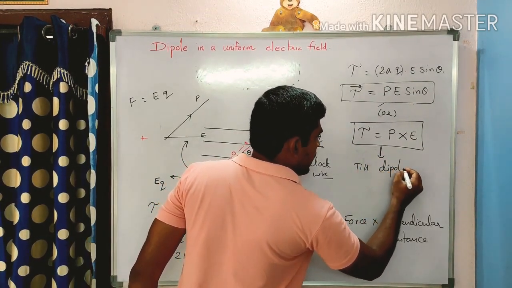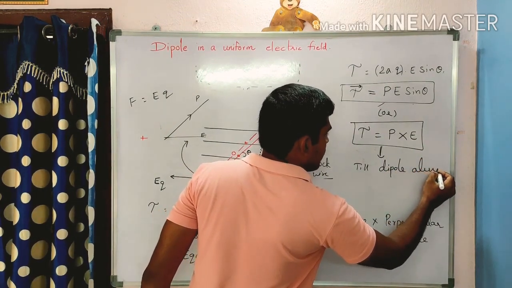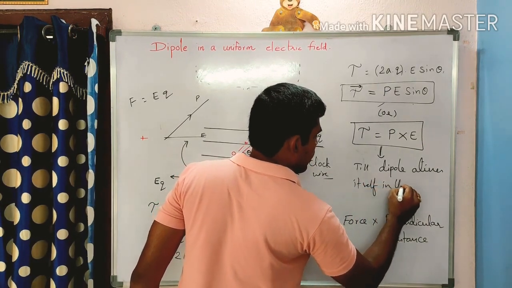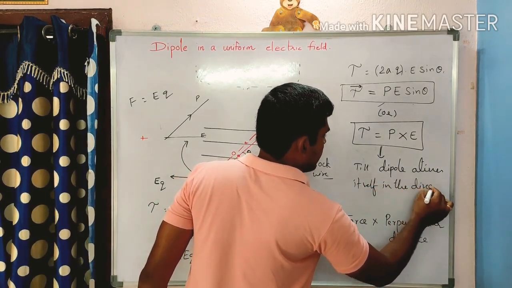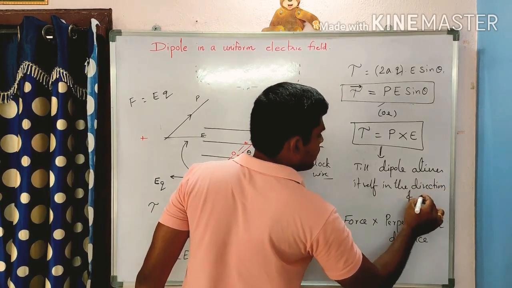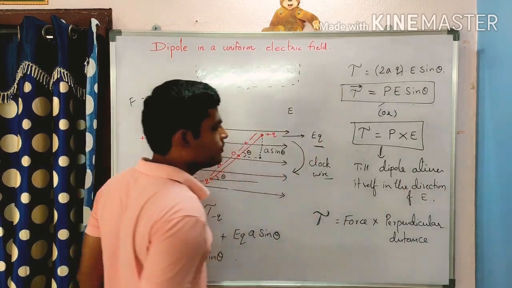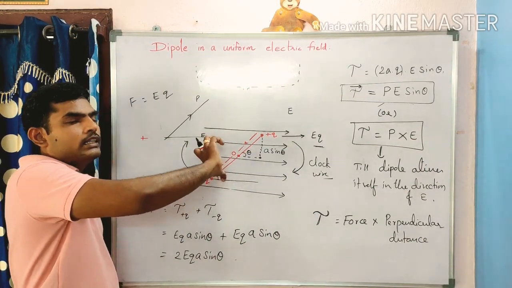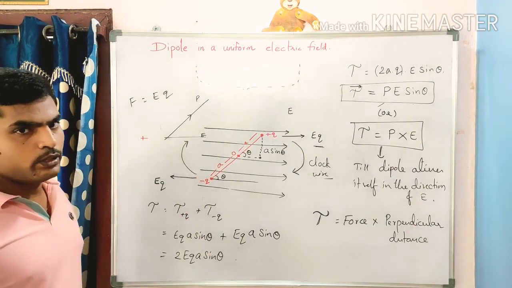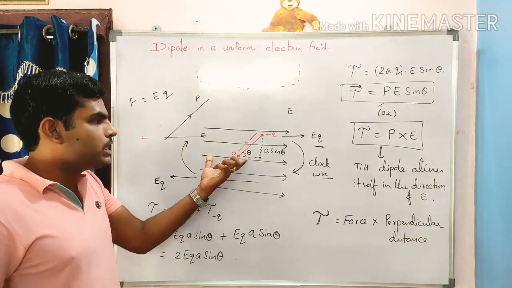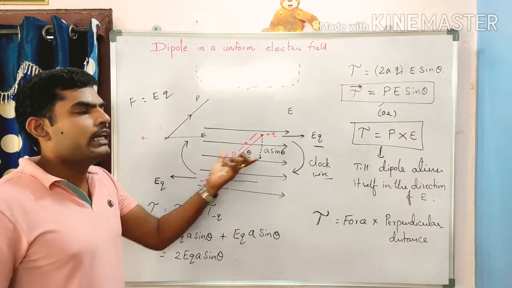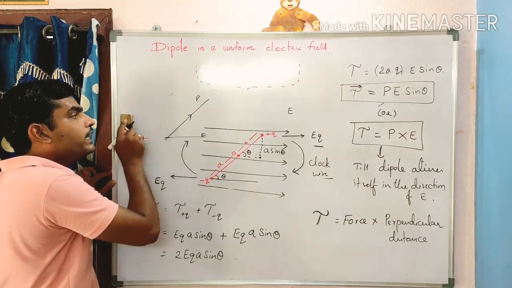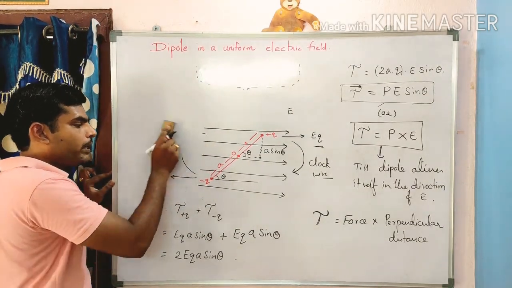the dipole aligns itself in the direction of the electric field. Until the dipole aligns itself in the direction of the electric field, this turning effect will continue. Okay, it aligns itself in the direction of the electric field. Till that time, this turning effect will be continued.